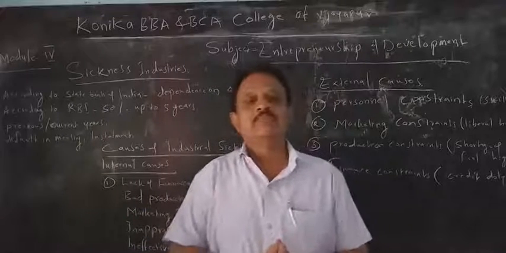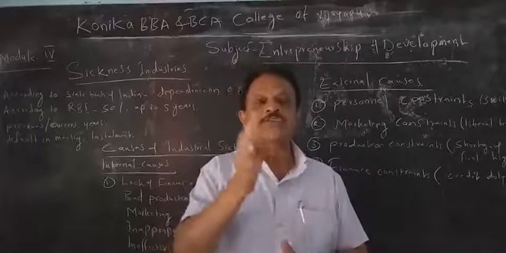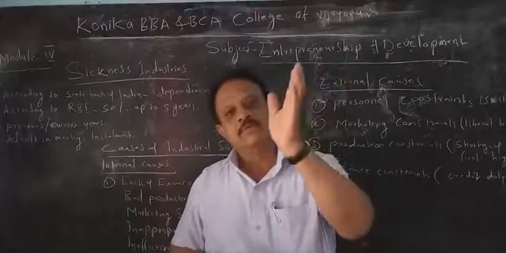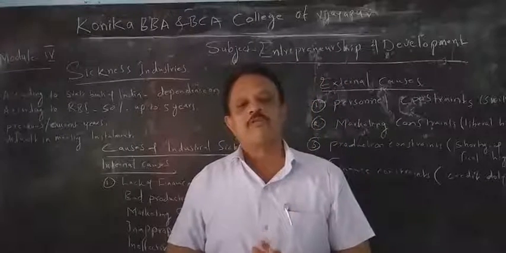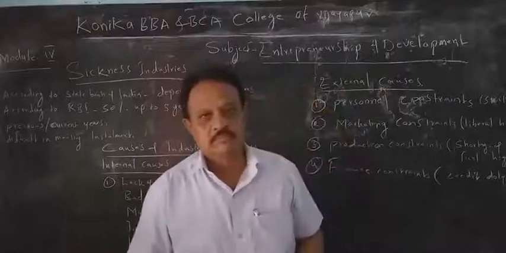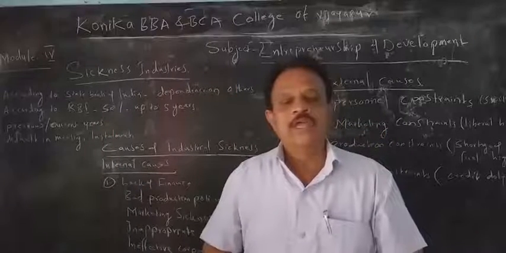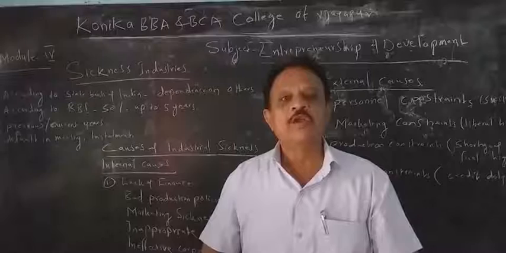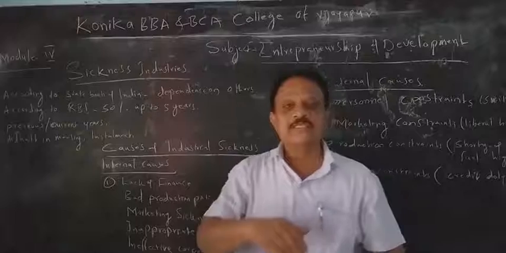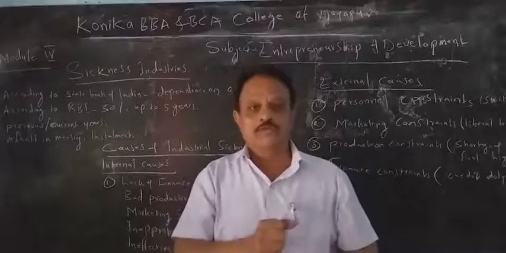Sick industries means closed-down industries. How will an industry be closed down? Sick means they will be out of the market and they will close their business. Sick means closed down. Completely, their business will be shut down. There are so many industries that will be closed because of several reasons. What are those? First we have to know.